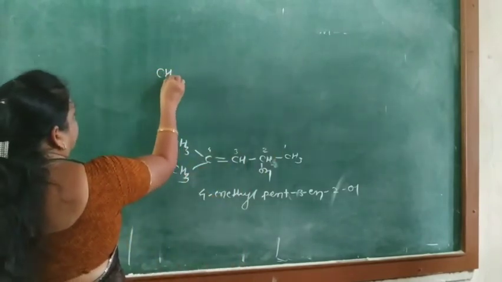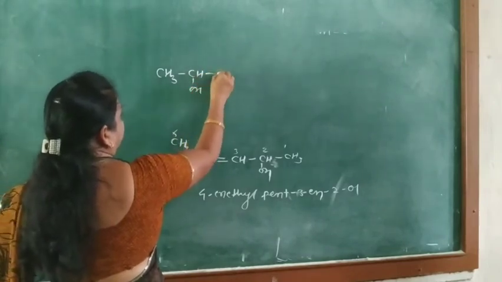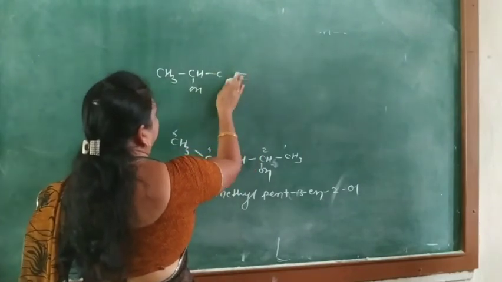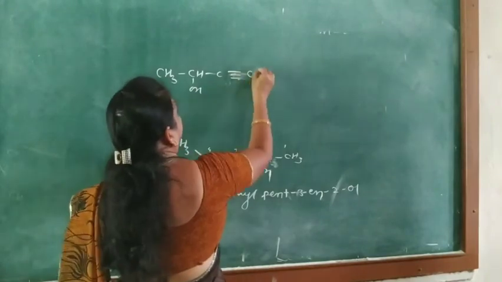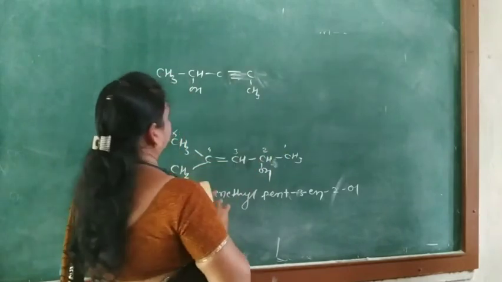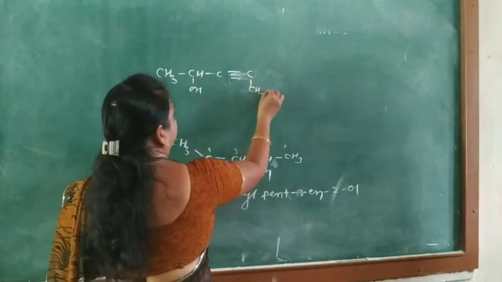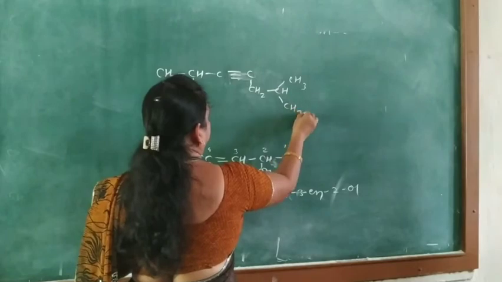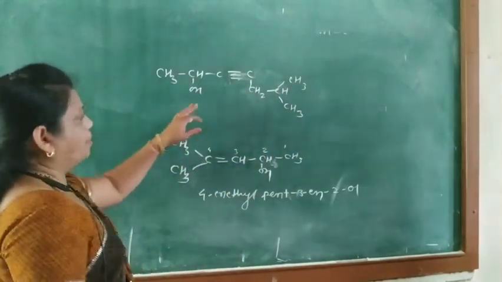Here CH3-CH(OH)-C≡C-CH2-CH(CH3)-CH3. Okay. So give the IUPAC name of this compound.